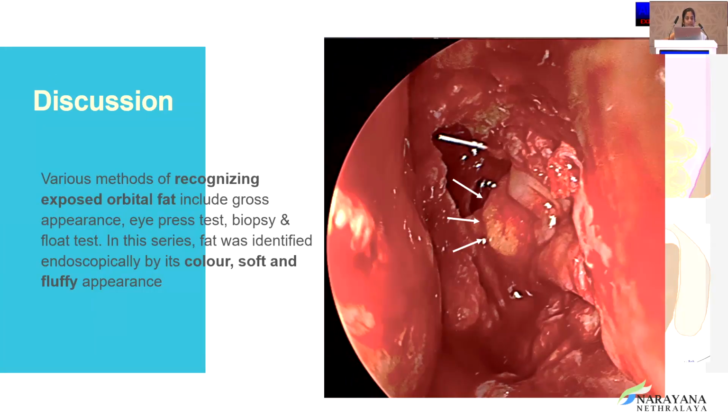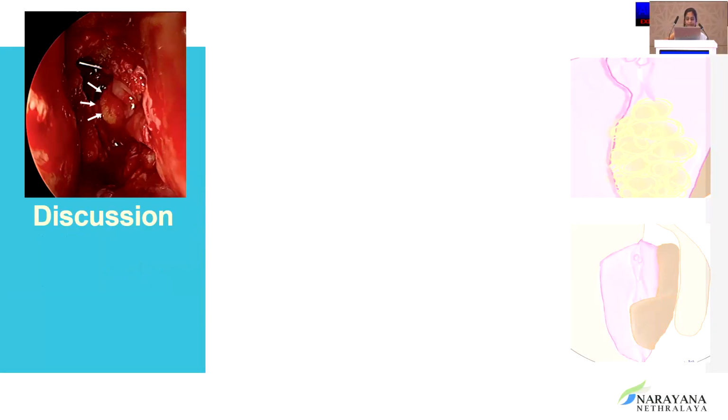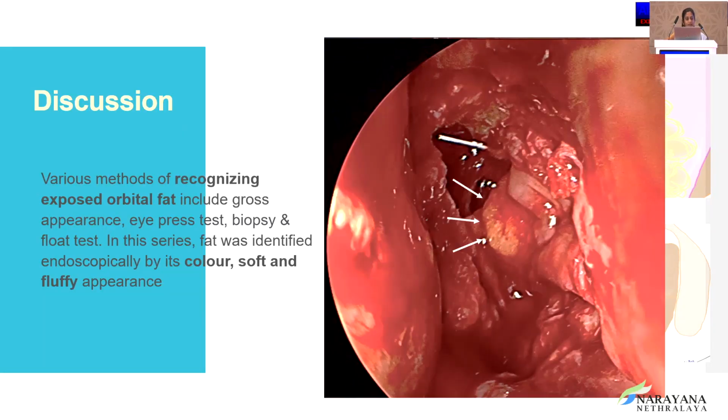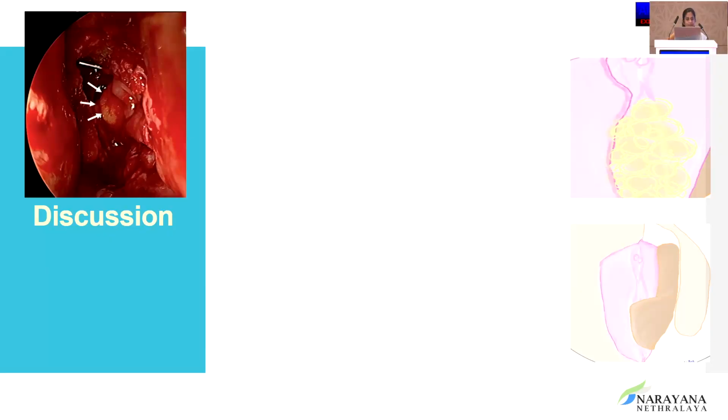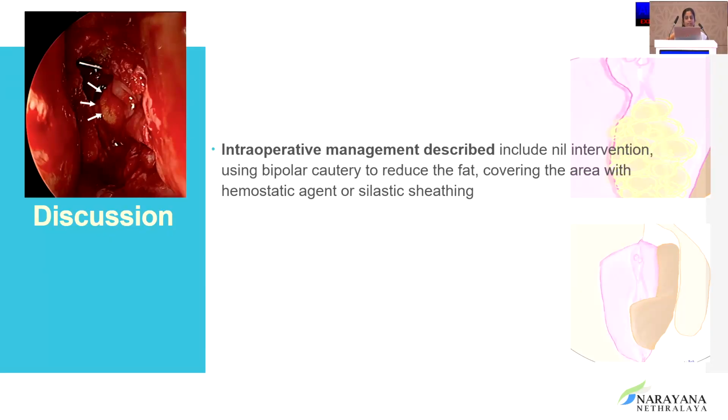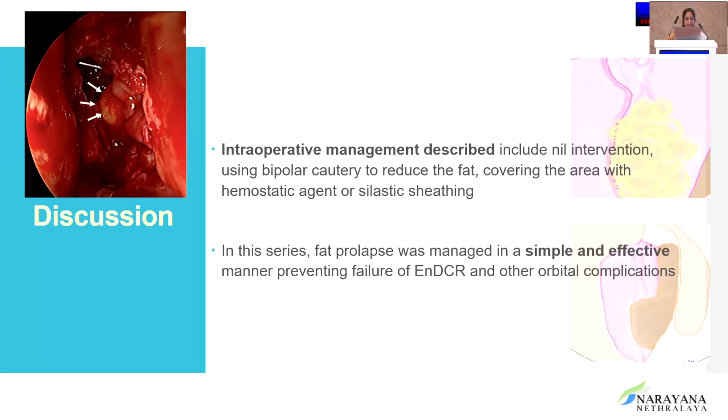Various methods of recognizing the exposed orbital fat have been described, which include the eye press test and biopsy. In this series, it was identified by its soft and fluffy appearance and the color. Intraoperative management described so far includes nil intervention, using bipolar cautery to reduce the fat, covering the area with hemostatic agent or silastic sheathing. In this series, a simple and effective way has been described to prevent failure of endoscopic DCRs and other orbital complications.